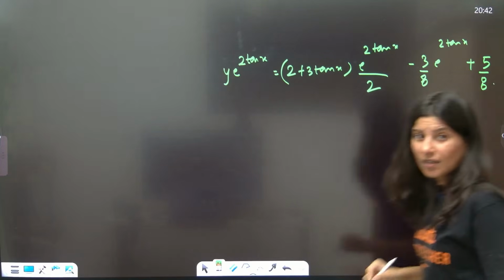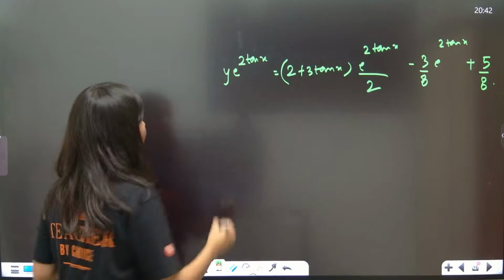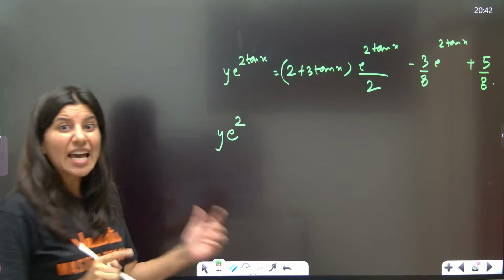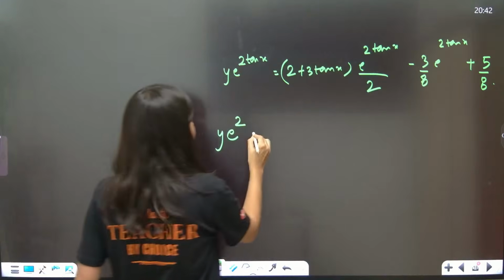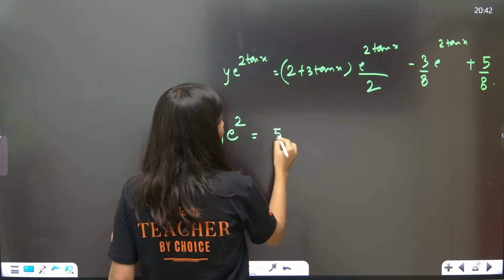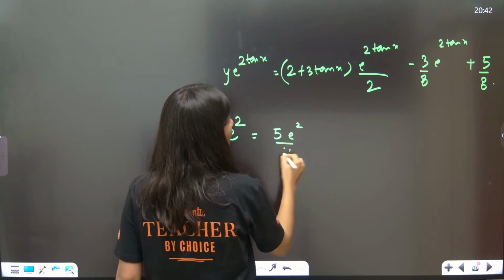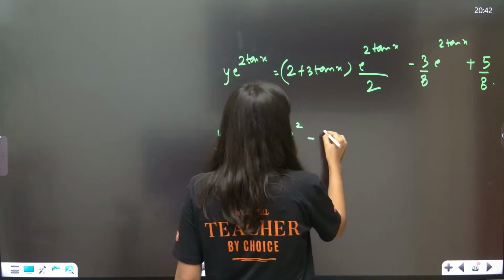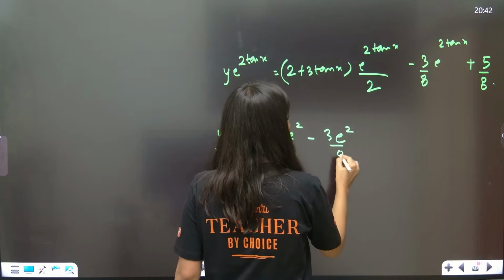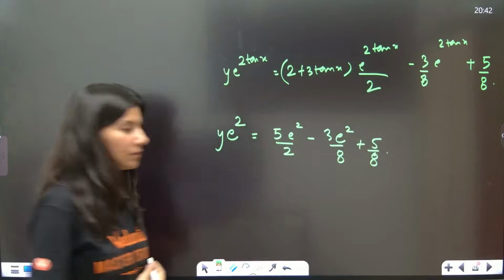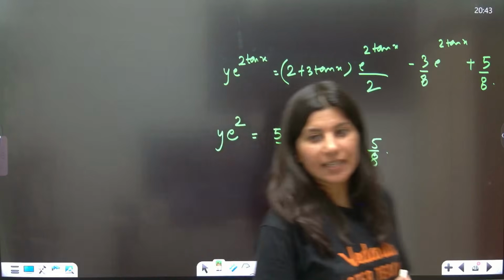Now put x = π/4. So y e², because tan π/4 is 1, is equal to 5 then e²/2 minus again 3e²/8 plus 5/8.